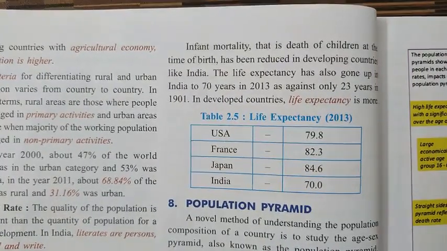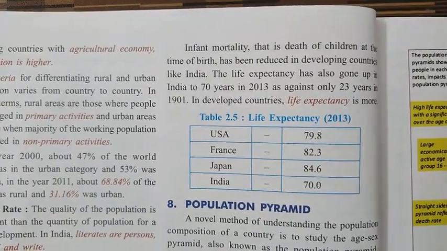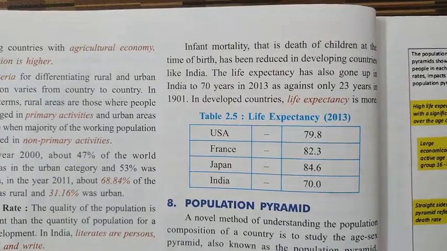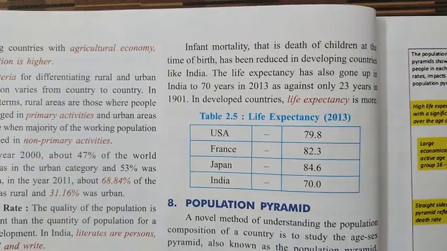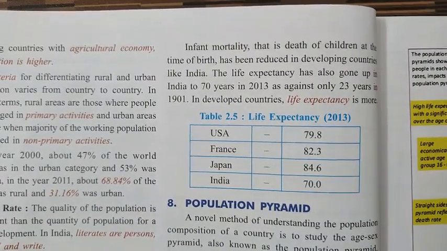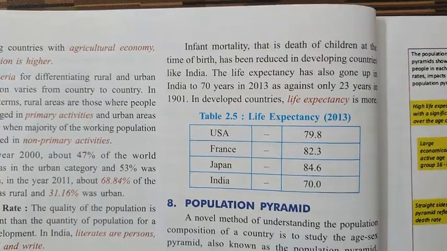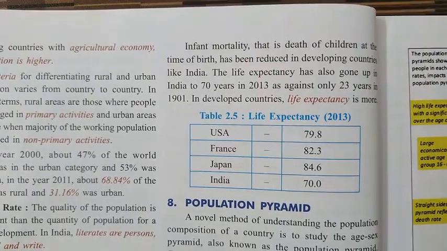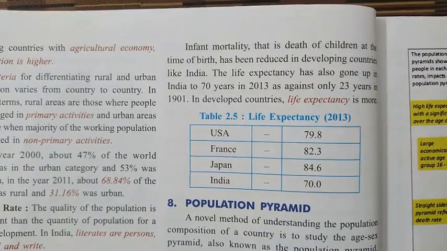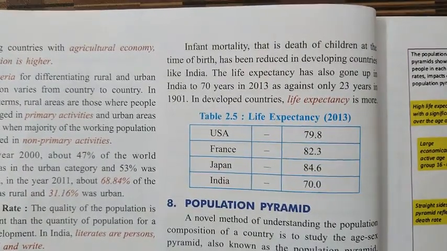If you visit a bank manager's house, you will see the quality of life is totally different. If you visit an MBBS doctor's house, the quality of life is much higher.